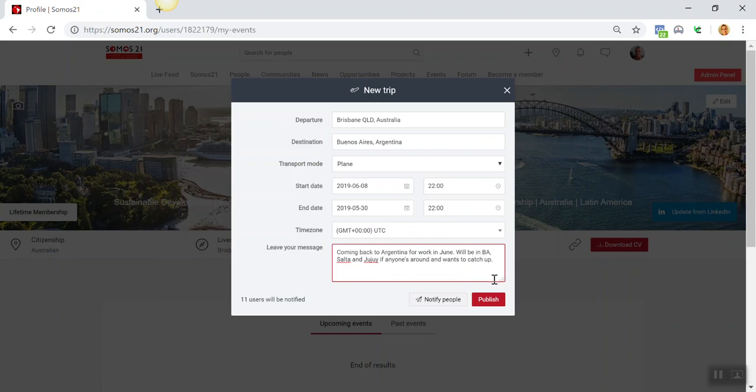Sorry, I can't do 2 things at once. So basically, everyone that's in Buenos Aires that you've notified will be sent an email to say, so-and-so is coming through. Go into the platform if you want to connect with them. It's just a way of making sure that they're notified if they're not actively engaging in the platform. Publish that now. Publish.